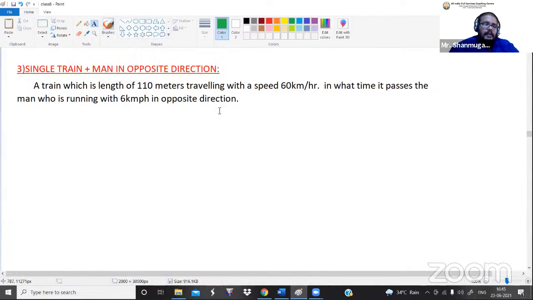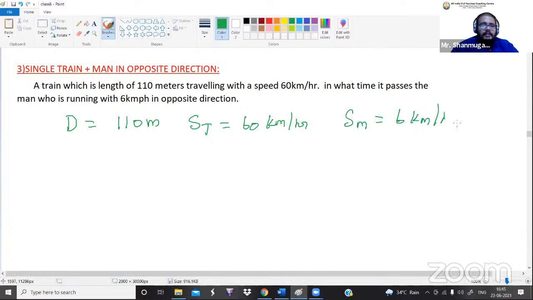Okay, so in a particular question, if you're having two different speed values, what do we have to do? Here they are asking: a train of length 110 meters traveling with a speed of 60 km per hour, in what time does it pass the man who is running at 6 km per hour in the opposite direction? They have given the distance value, 110 meters, the speed of the train, 60 km per hour, and the speed of the man, 6 km per hour.